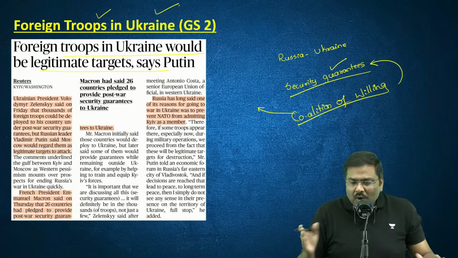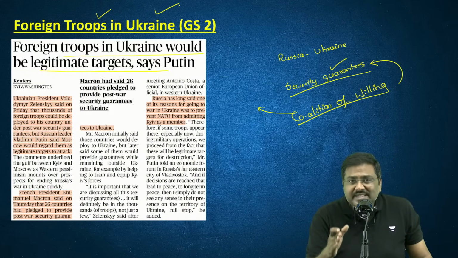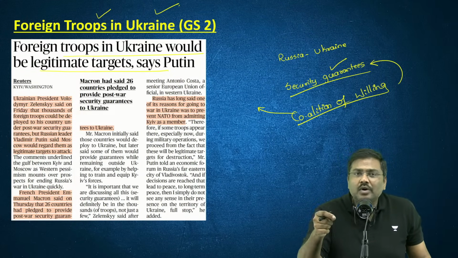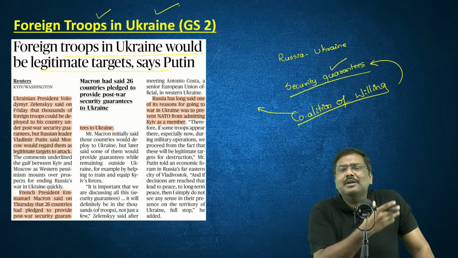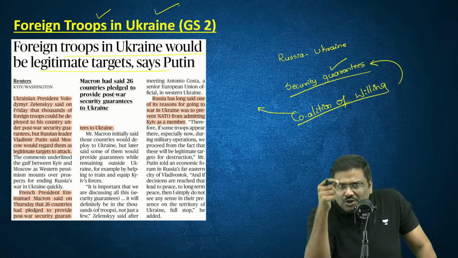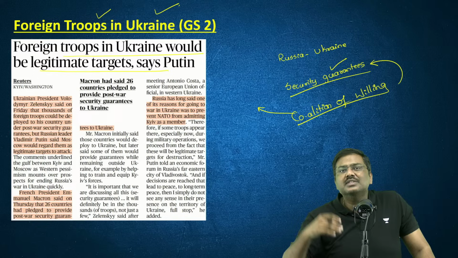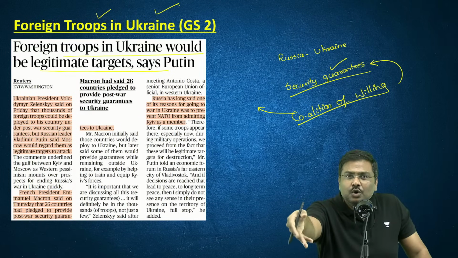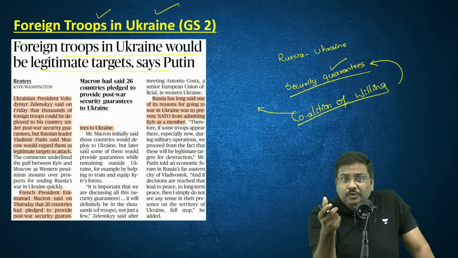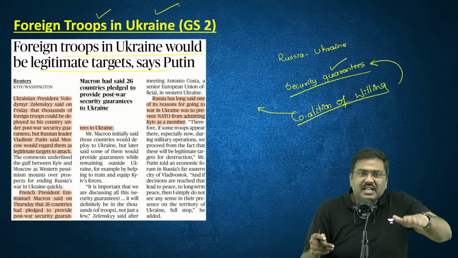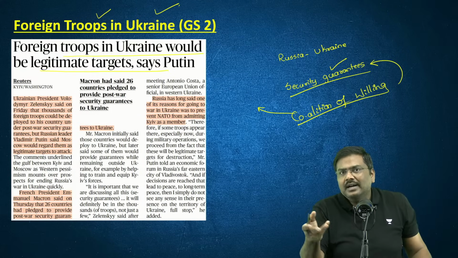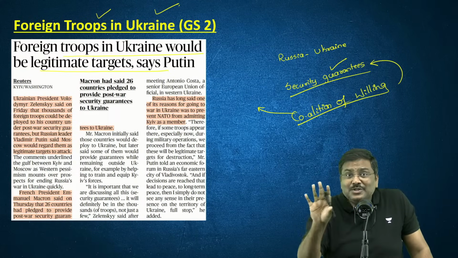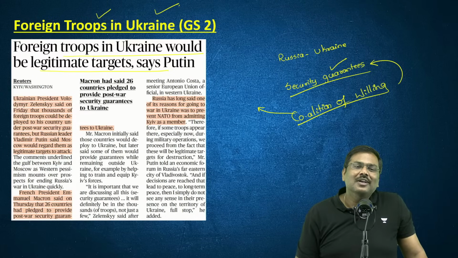Please understand. One of the reasons why this particular war broke out in the first place is because Ukraine wanted to join NATO. And when Ukraine wanted to join NATO, which was very much acceptable to European Union members, that actually led to the conflict between Russia and Ukraine, because Russia did not want the immediate neighbor to be a party to NATO. So now if you provide a security guarantee where other countries' soldiers will be present in Ukraine, that is as good as joining NATO. That is the precise reason, now the clarification has been provided.